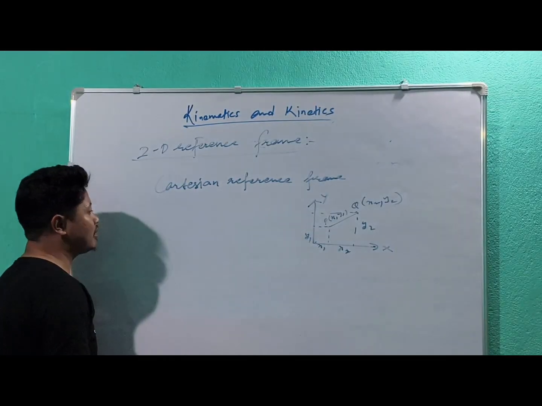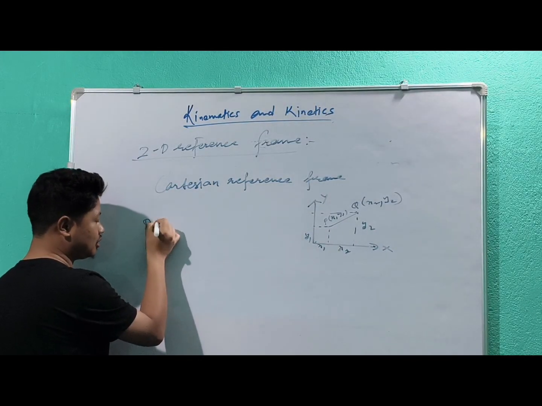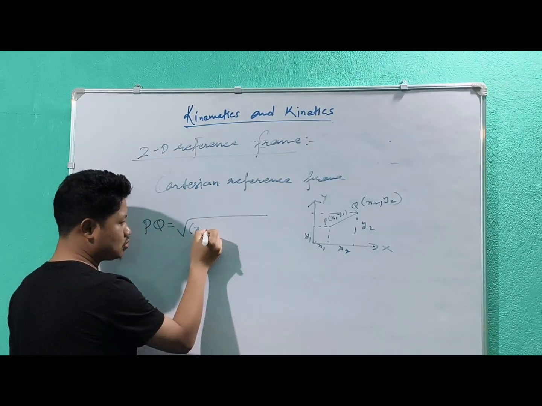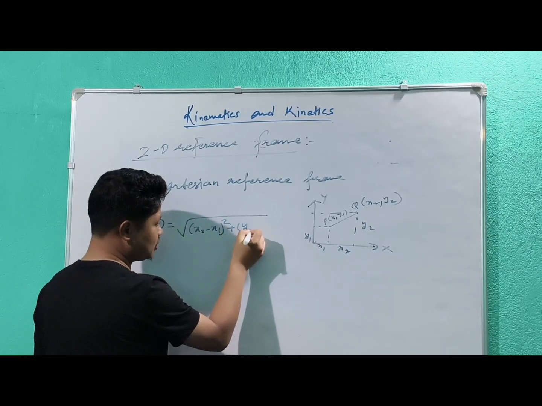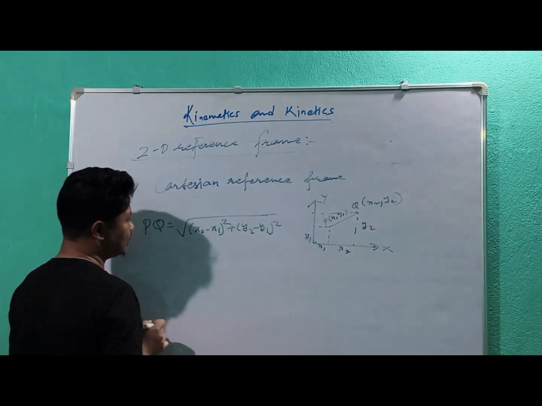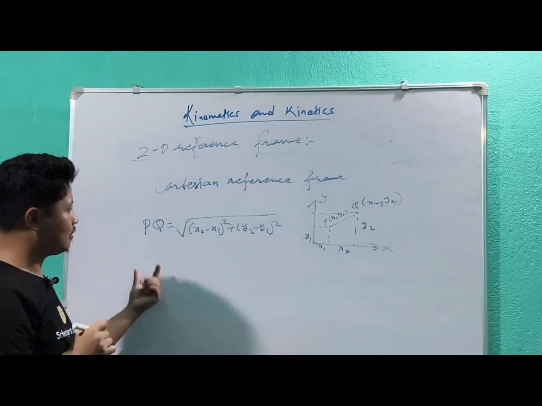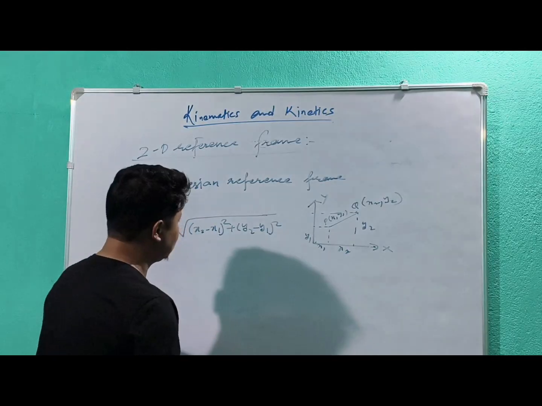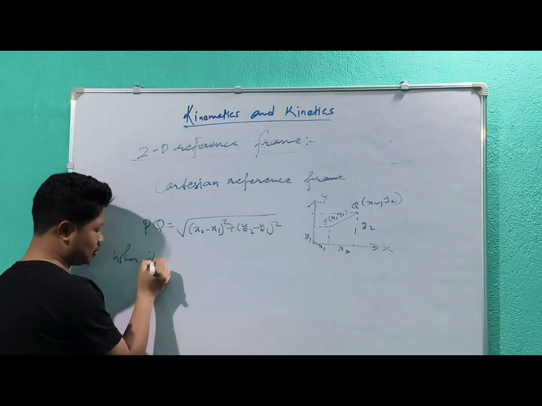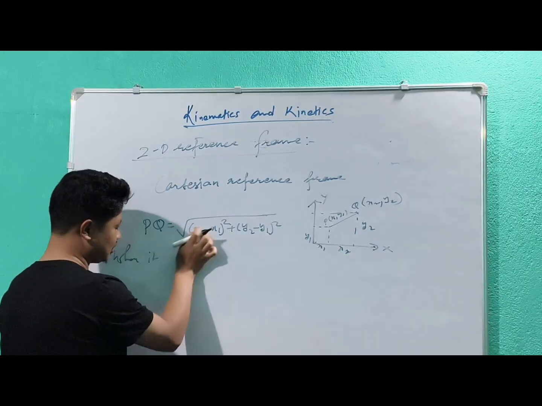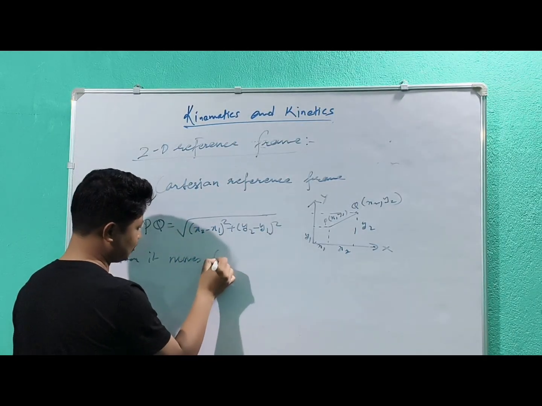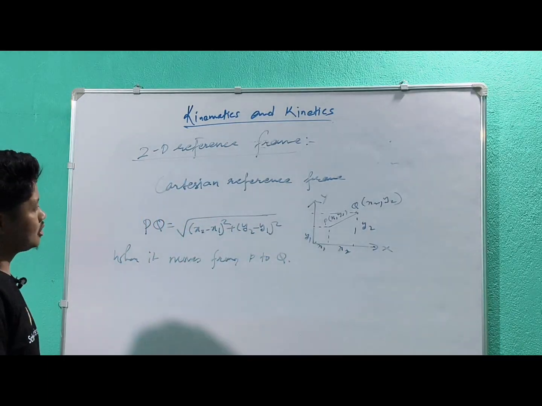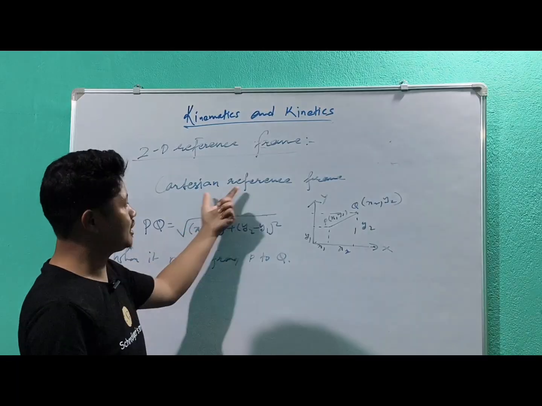In the Cartesian reference frame, we find it using the distance formula: PQ equals the square root of (x2 minus x1) whole square plus (y2 minus y1) whole square. That gives the distance of the object when it moves from point P to Q. This is all under the Cartesian reference frame.